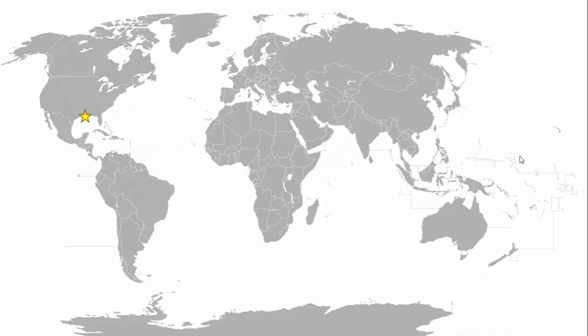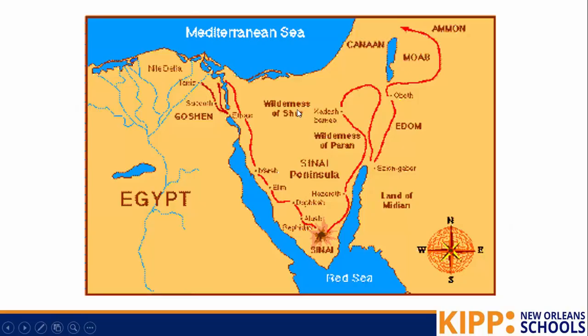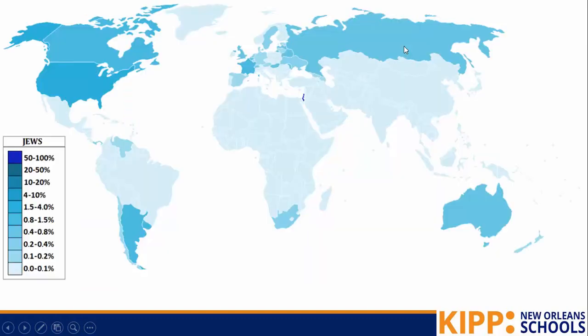So here we are in New Orleans. Let's continue to orient ourselves. Remember, here's where we learned about Egypt and Mesopotamia, India, China. Judaism was founded here in what we call the Middle East. So it's kind of between Europe, Asia, and Africa. And it was founded in a place called Canaan. They lived in Egypt for a while, and then Moses brought them back to the Middle East. Here is the desert that they wandered through before they got back. It took a long while to get there.